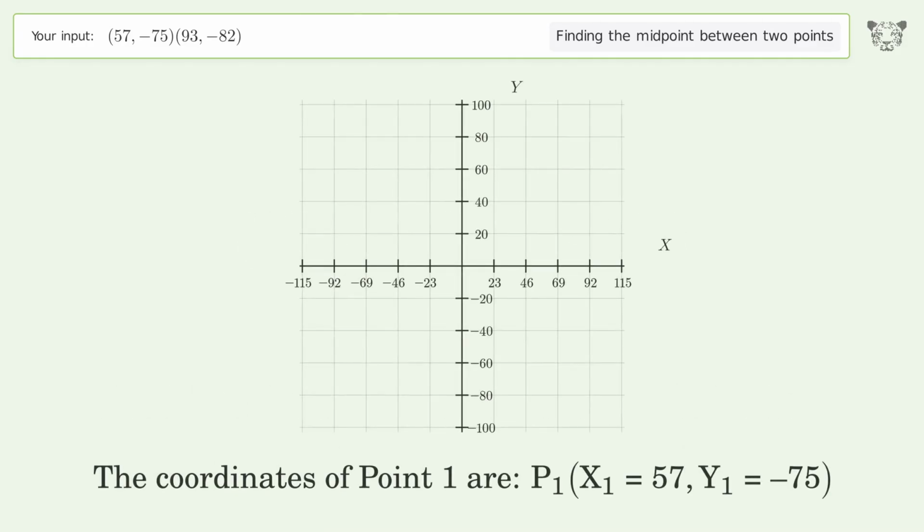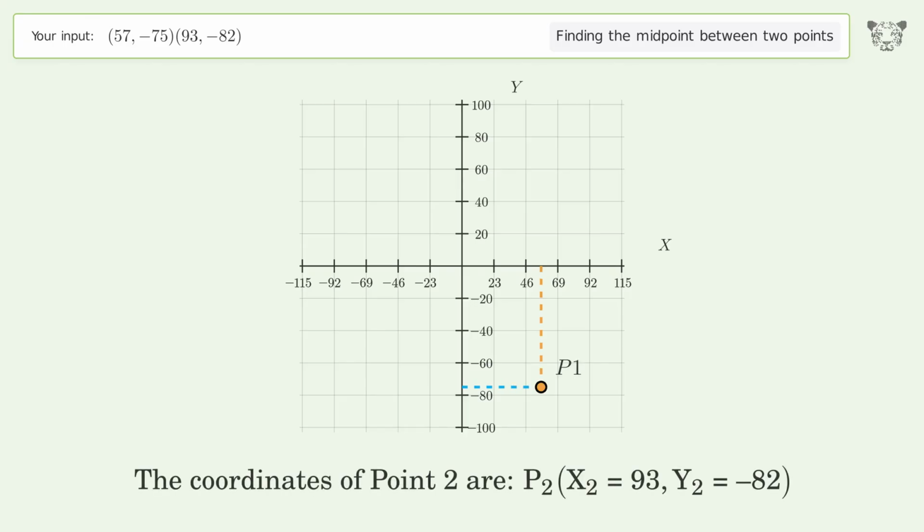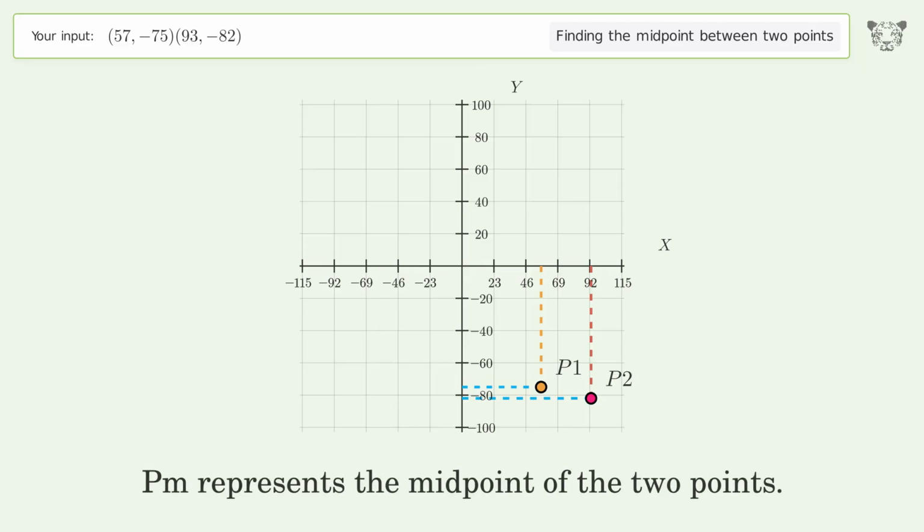The coordinates of point 1 are x1 equals 57, y1 equals negative 75. The coordinates of point 2 are x2 equals 93, y2 equals negative 82. PM represents the midpoint of the 2 points.